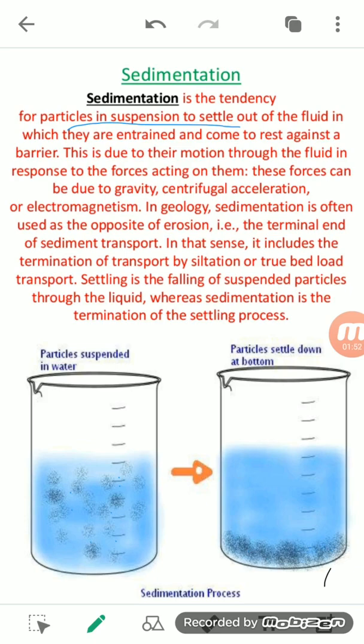Basically it happens due to the force of gravity which is working on it. So due to gravity, it settles down at the bottom. So this is sedimentation.